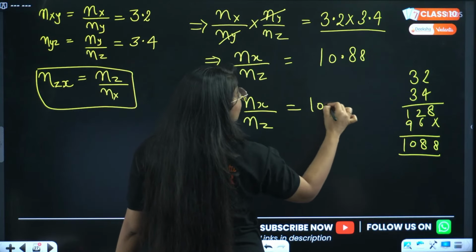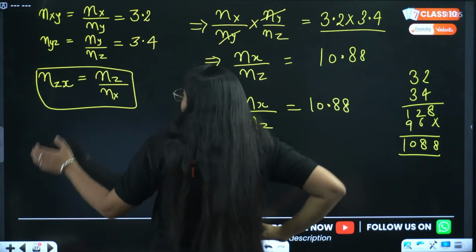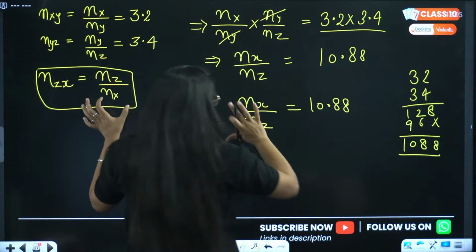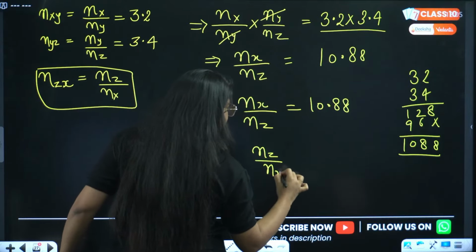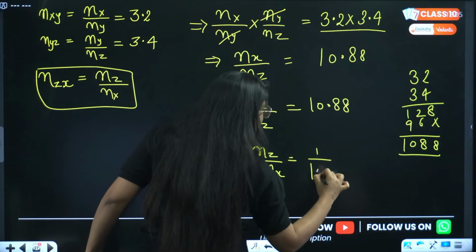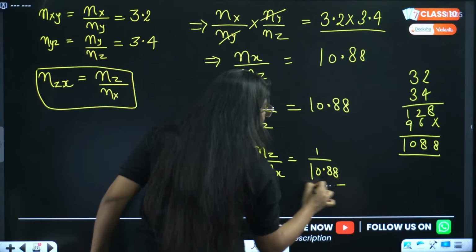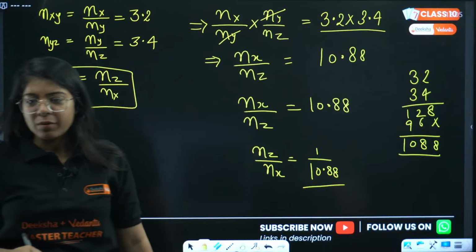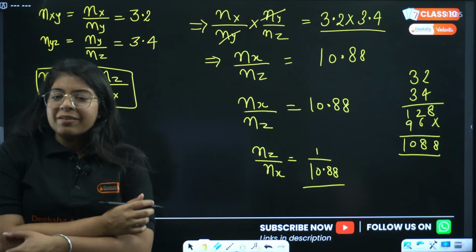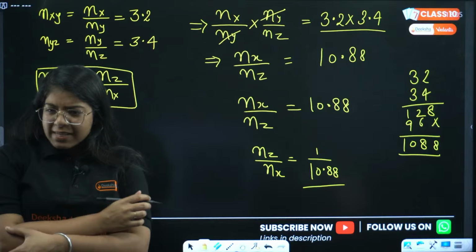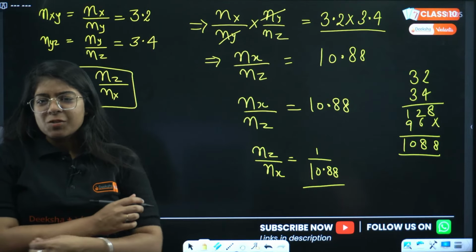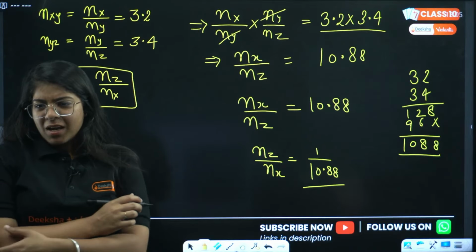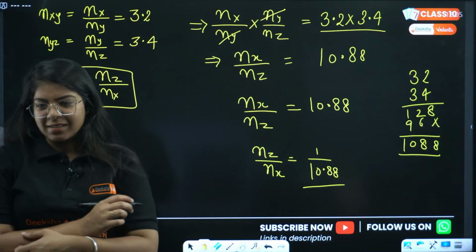This is 10.88, but I have to find nz by nx. So I'll just reverse this, and that will be nz by nx, which is 1 by 10.88. Everyone, the refractive index of medium Z with respect to medium X is approximately 0.091. The speed of light in the medium will be, okay, yes.